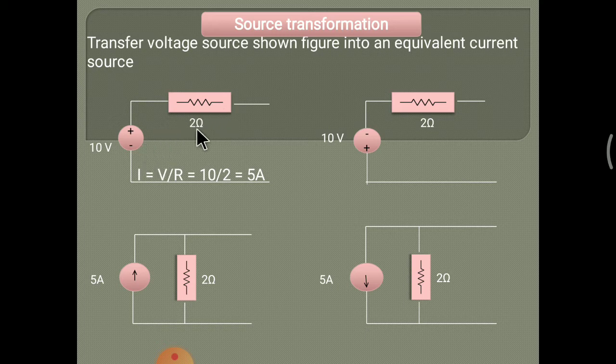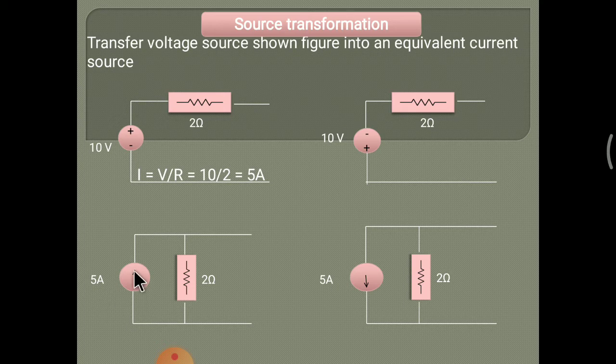Across the voltage source, the resistance is in series. In a current source, after converting this voltage source into a current source, this resistance is connected across the current source, in parallel. So now we divide the voltage by the resistance to calculate I, that means the current source. V by R is equal to 10 divided by 2, which is 5 ampere. This is the current source. So in place of the voltage source, we replace the current source, with a value of 5 ampere.